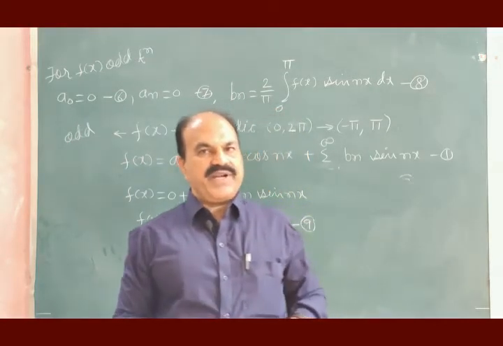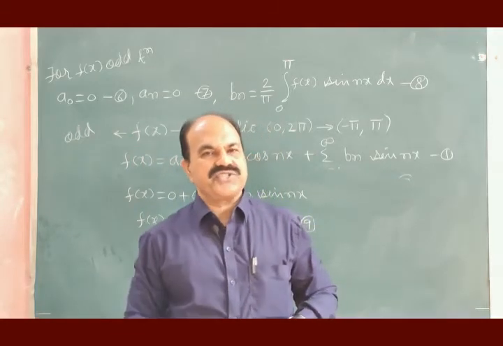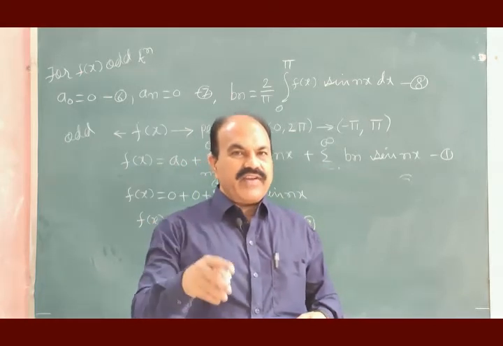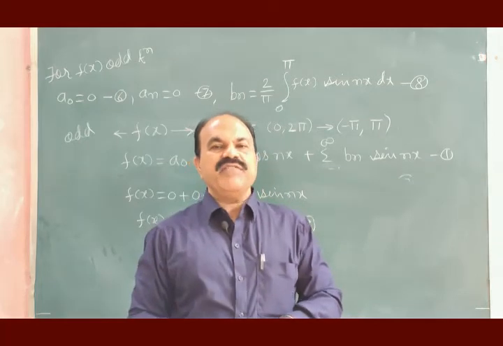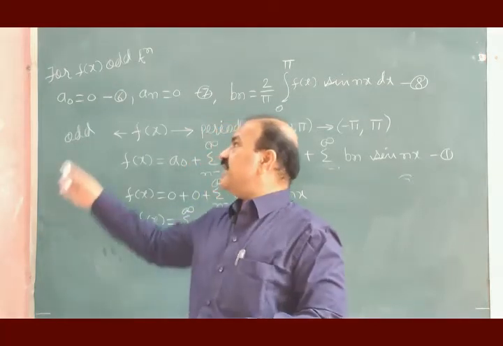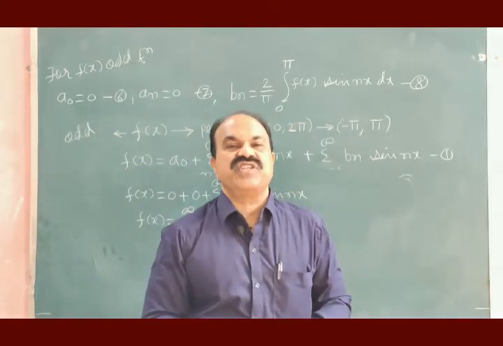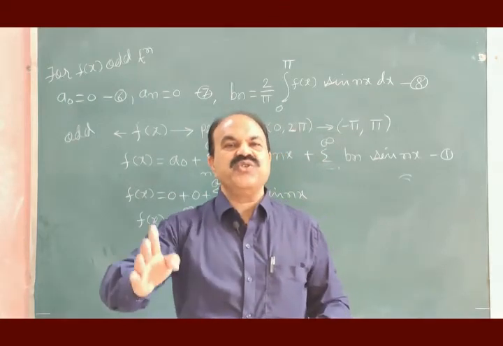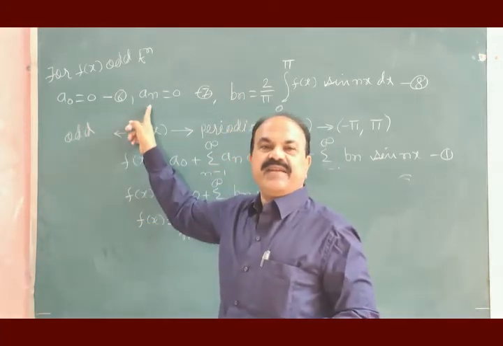So whenever you are given a function, the function is periodic, the function should obey the Dirichlet conditions, right? After that, verify whether the given function is odd or even. If the given function is odd function, we know that a0 is 0, an is 0 for odd function, and therefore there is no need to evaluate values of a0 and an.